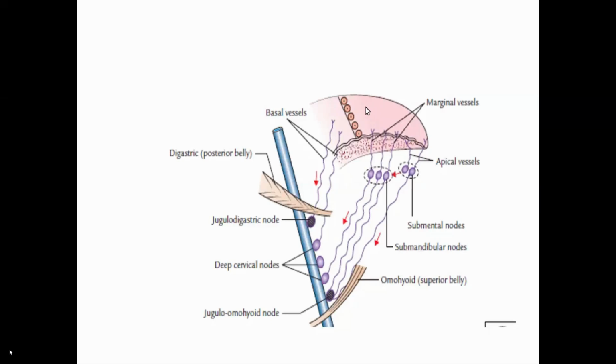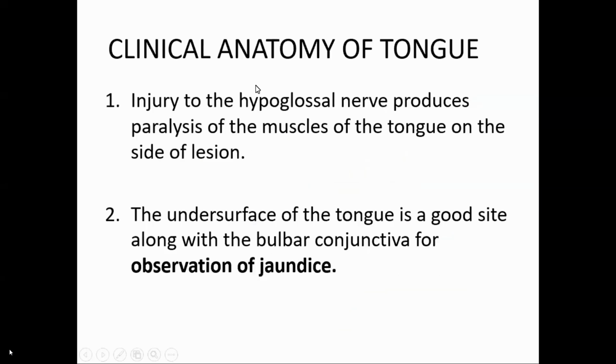Central sets drain the body of the anterior two-third of the central part of the tongue, except the circumvallate papillae. It drains either in the jugulodigastric lymph nodes or the jugulo-omohyoid lymph nodes. And the posterior one-third of the tongue, including the circumvallate papillae, drains in the jugulodigastric and the upper group of the deep cervical lymph nodes. Clear? Now the clinical anatomy of the tongue.